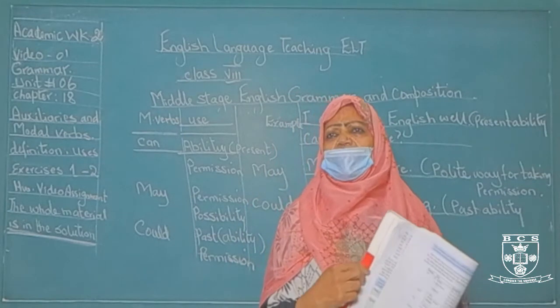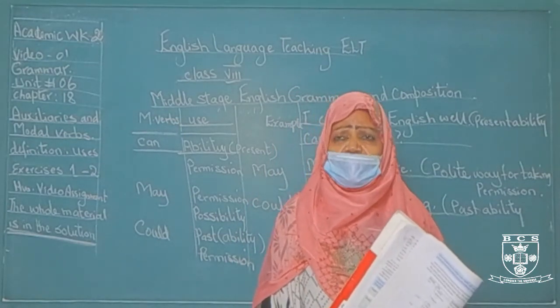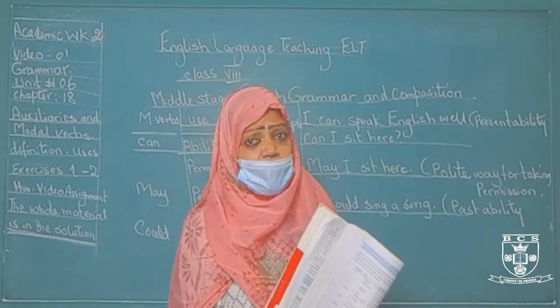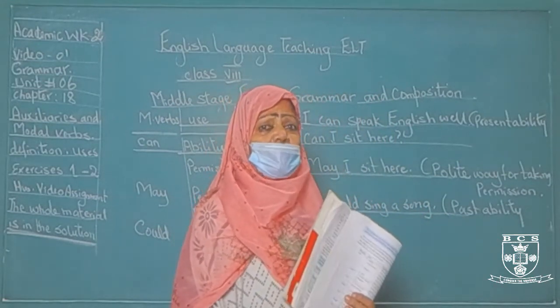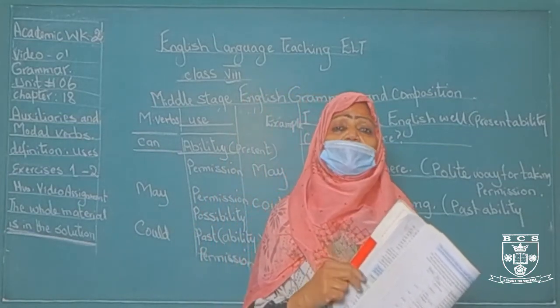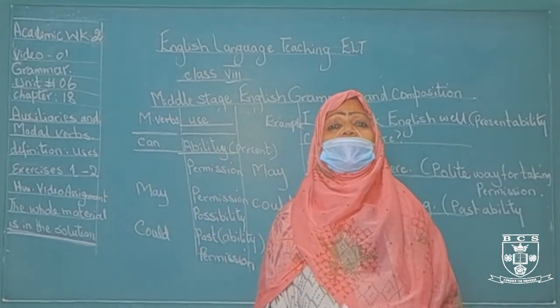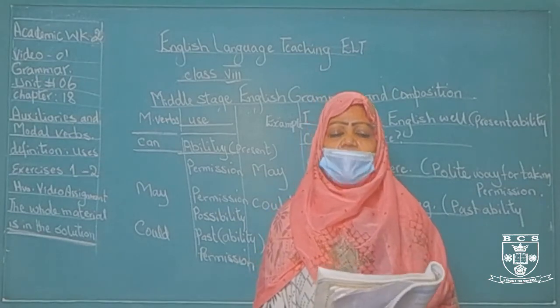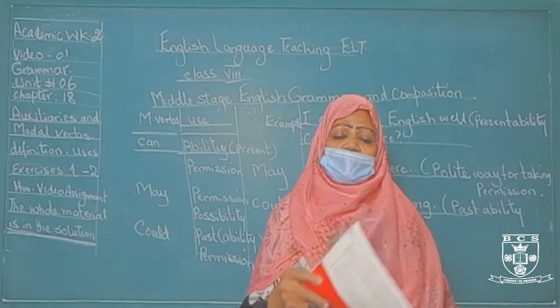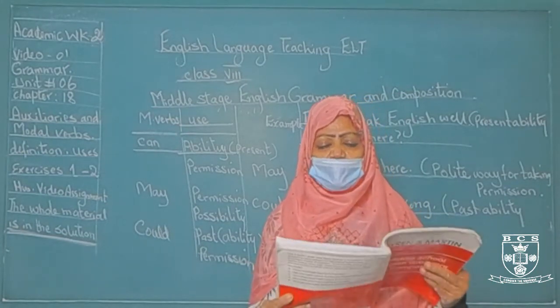He must be at home now. This is a certainty. Now it's so late. Mother is saying she must be at home now. माँ देख रही है घड़ी और क्या कह रही है? उसे तो यकीनन आ जाना चाहिए था. So must is also used as certainty. I hope you might have understood very well. Okay, and we will do exercise 1 over here.